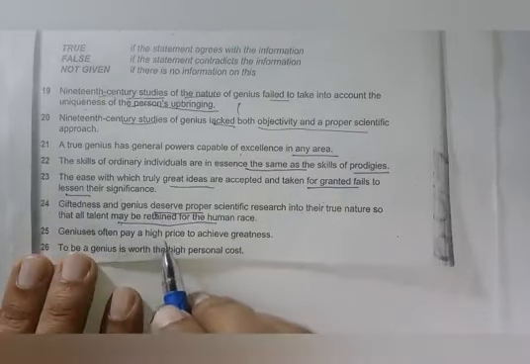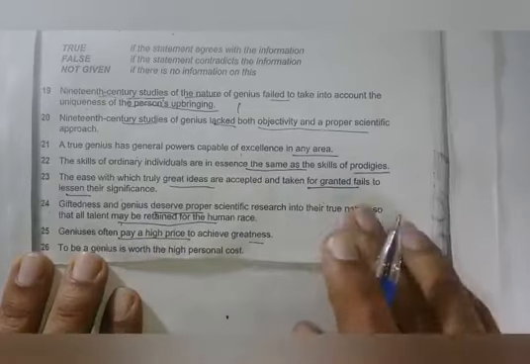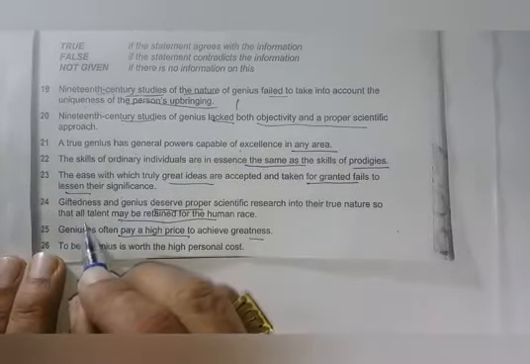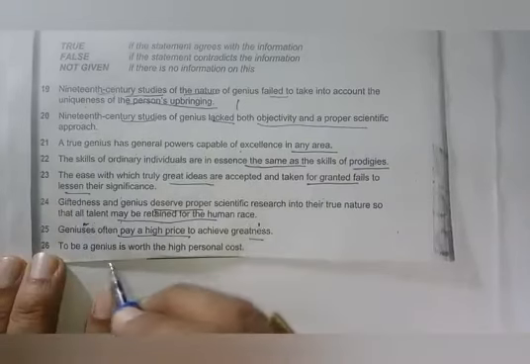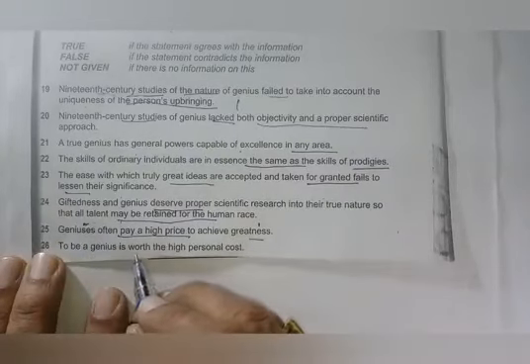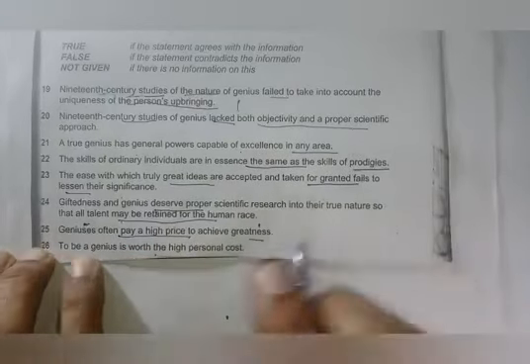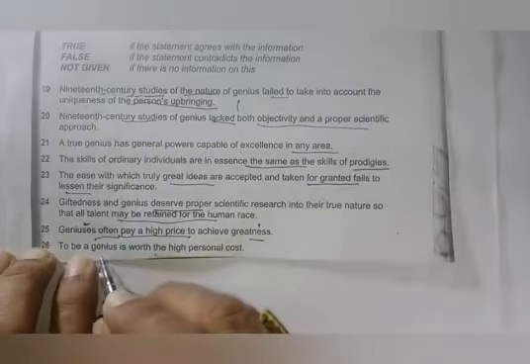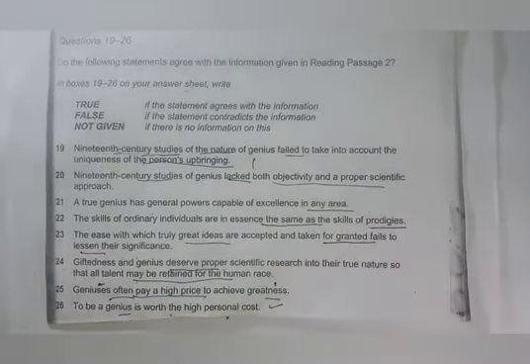Geniuses often pay a high price to achieve greatness. So the relation of this one is the human here and the greatness. To be a genius is worth the high personal cost. So it's the high personal cost. If you want to be a genius, you have to give a high personal cost. So I have underlined. Now let's start.